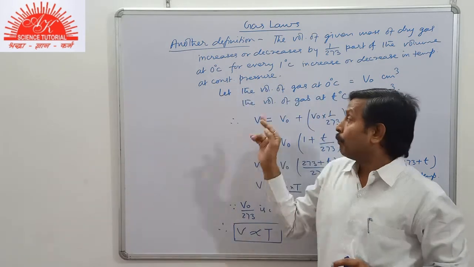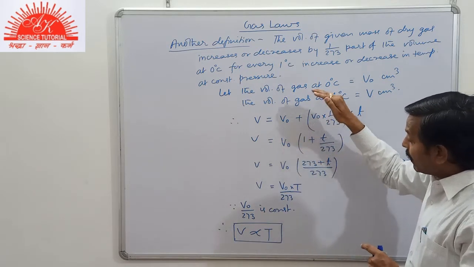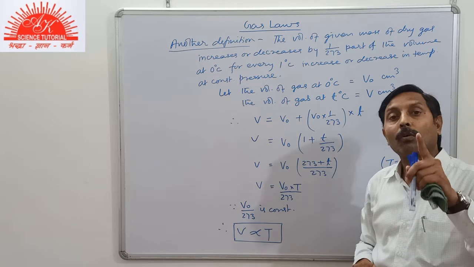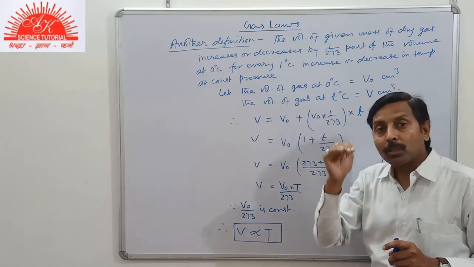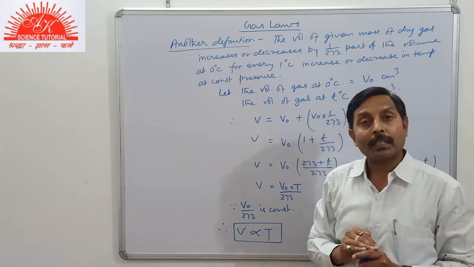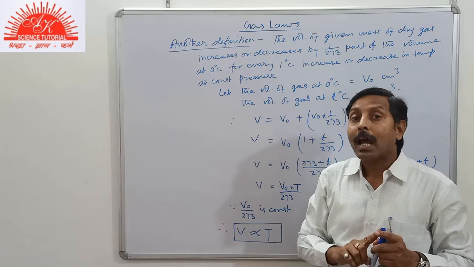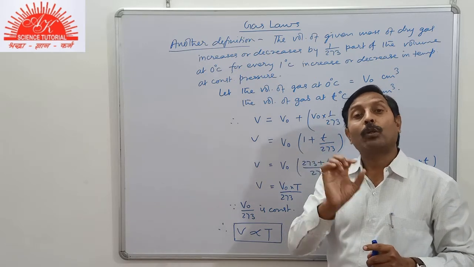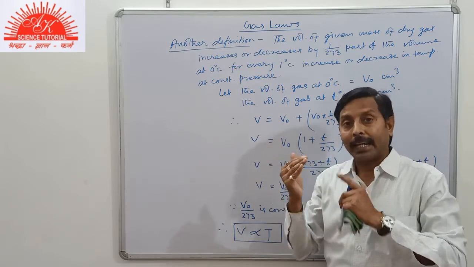Similarly, if the temperature is decreased, the volume will go on decreasing, and on reaching minus 273 degrees Celsius the volume will become 0. It gives the idea of absolute 0, that is also recorded as 0 Kelvin.